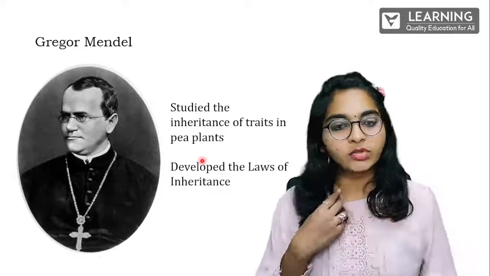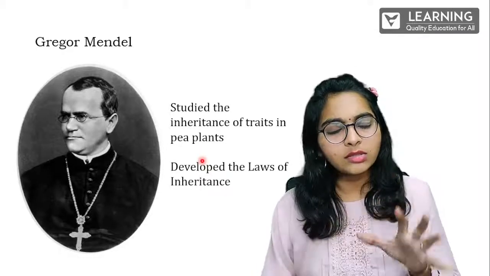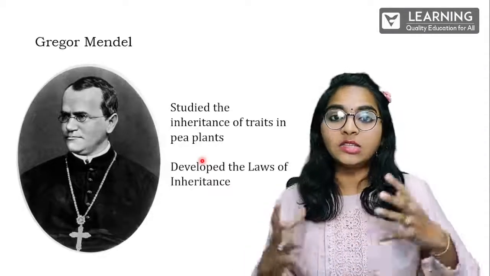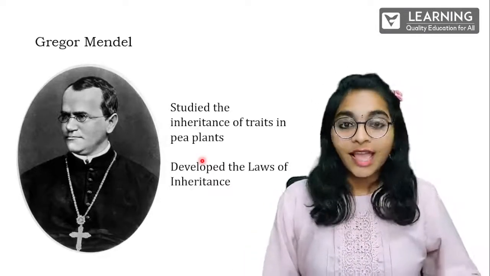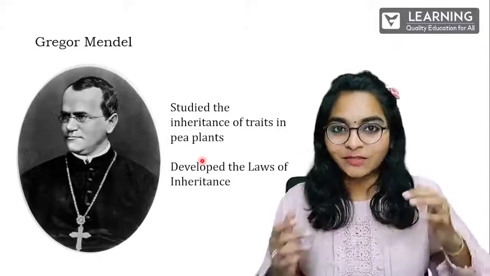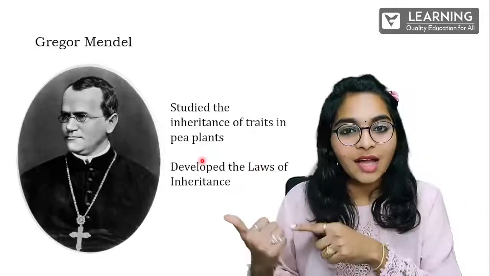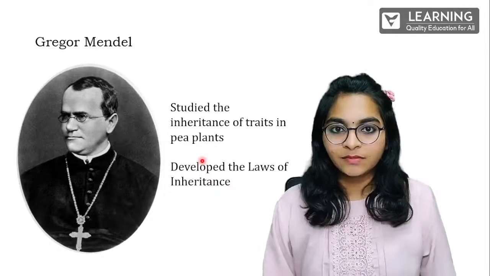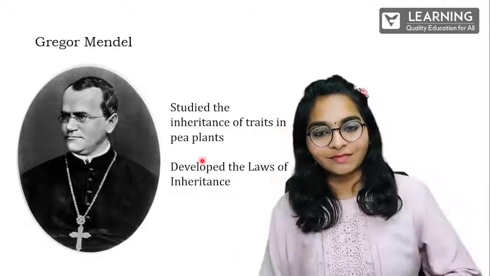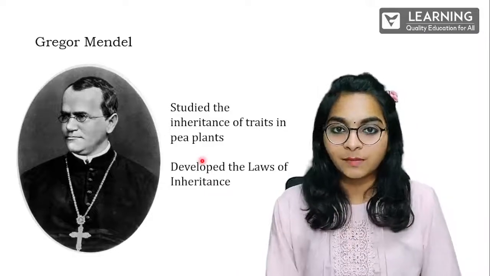So he just shifted to those pea plants, and then he did lots and lots of experiments with those pea plants, and he formulated 3 laws, right? And that stands as the base for the genetics of this modern world. And so he is also called the father of genetics, because he is the one who formulated all those laws, gave his entire heart and soul and prepared those laws.